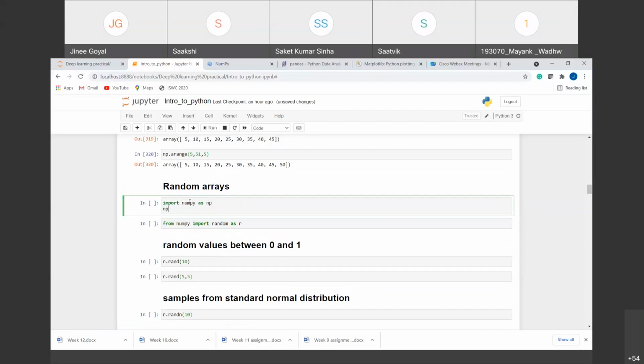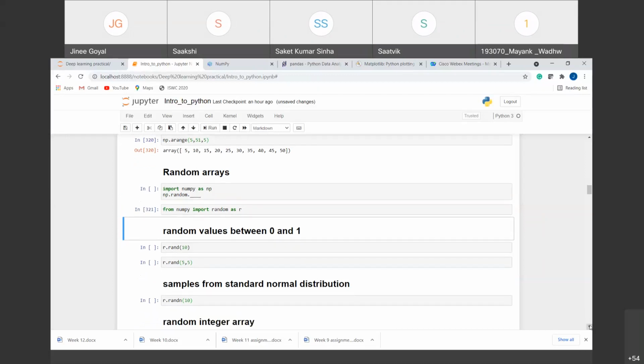From np we can call the class random, and from that class we can add any function we want, but it will be quite big to write every time, right? That is why there is another method of calling this: from the numpy library we want to import this random class as r. r is the aliasing that we have provided. You can provide any aliasing here.